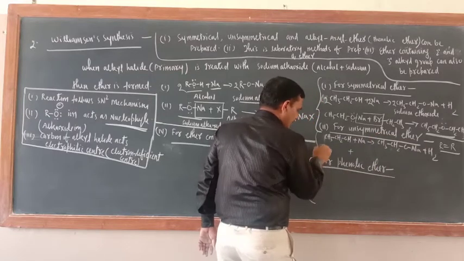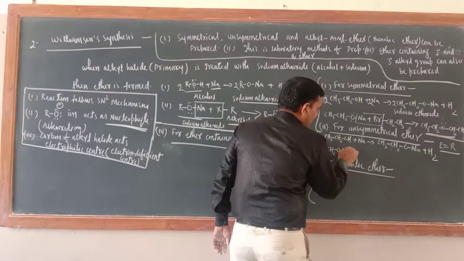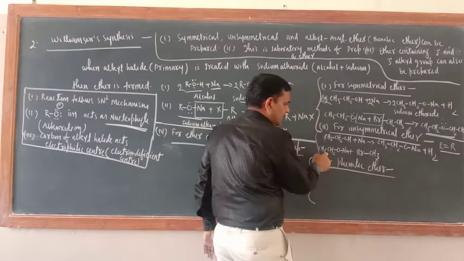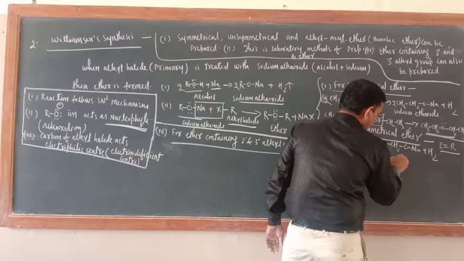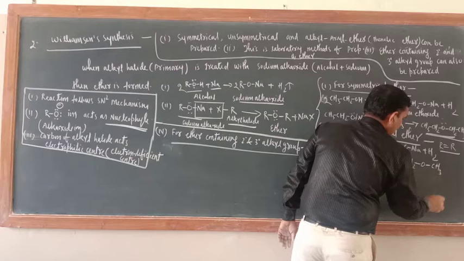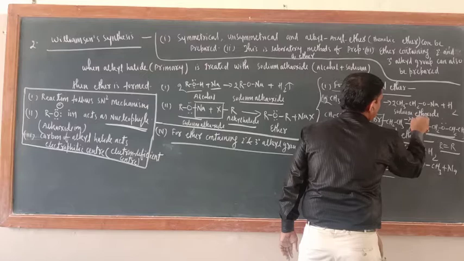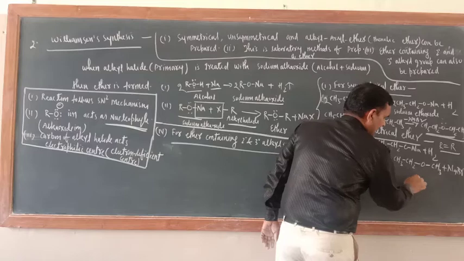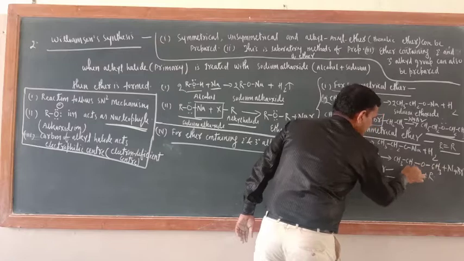So first you write that one CH3CH2ONa, and here BrCH3. Now here ethyl is there, here methyl group I took. So here what is the product? CH3CH2OCH3 plus NaBr. Okay. So now you have got here unsymmetrical ether or not? R is not equal to R. Okay. This side methyl group, this side ethyl group.